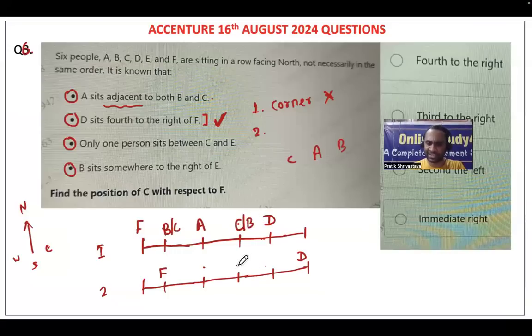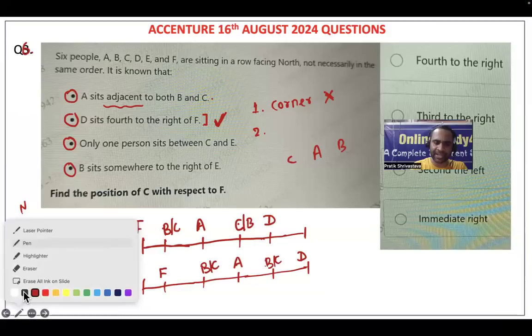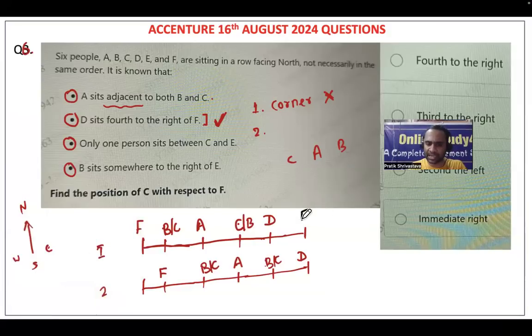In this diagram, if A sits here, then only A's adjacent will be B or C. So your diagram will be like this. Now, who is the element which is remaining? That is nothing but E. So E will be here or E will be here. Okay, so these are the 2 possibilities.